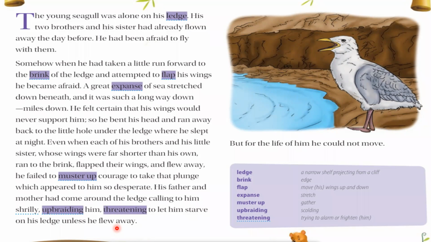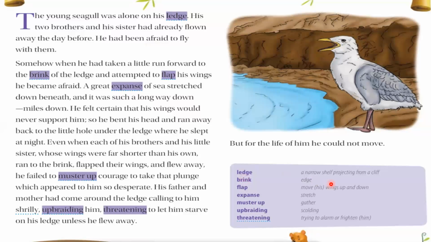So the first page we have studied, and one line is also left. But for the life of him, he could not move. But he liked his life, and for this he did not move. He did not fly from that ledge. So some difficult words are here. Let's understand these words. Then I will put some questions.